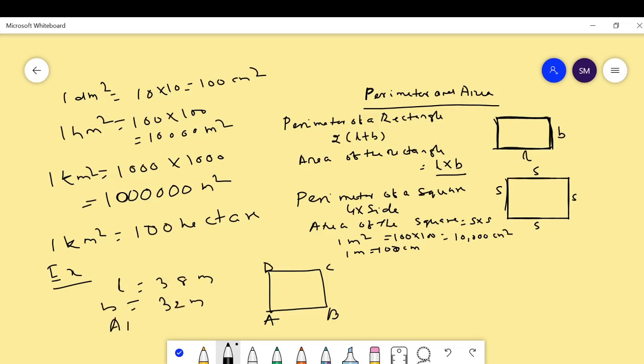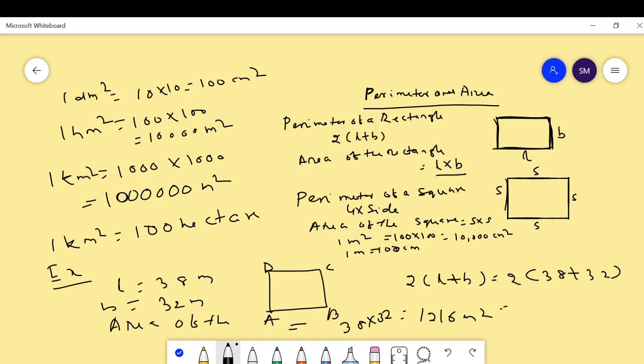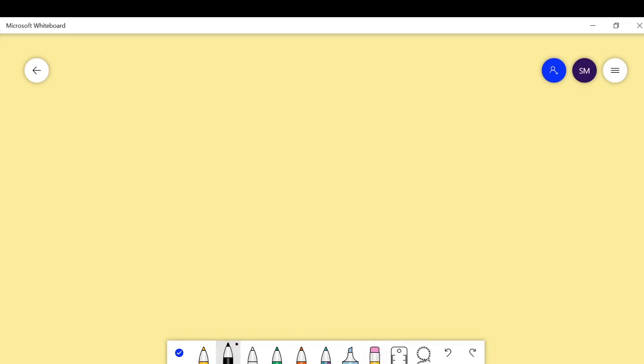Then the area of the rectangle is equal to 38 into 32, which is equal to 1216 meter square. Okay. Then the perimeter of the rectangle is 2 into (L plus B), which is equal to 2 into (38 plus 32), which is equal to 2 into 70, that is 140 meter. Okay. Then practice more examples.